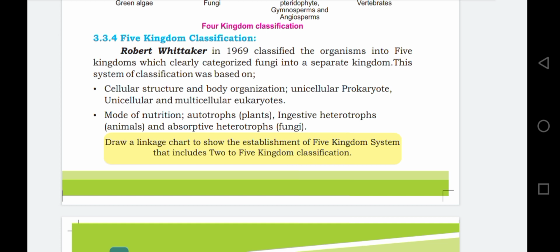Pro means early, eu means true, karyon means nucleus. Prokaryote means no clear nuclear membrane around the cell. Eukaryote means the nucleus has a clear nuclear membrane, and the cytoplasmic organelles are also membrane bounded.